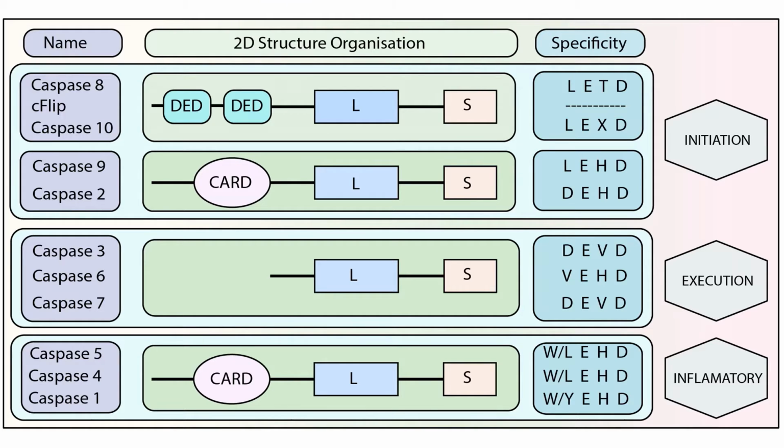Currently, we are working with apoptotic caspases, specifically the ones that are involved in the extrinsic pathway of apoptosis. In the extrinsic pathway, we have initiators and executioners. The initiators come upstream in the pathway, whereas the executioners come downstream. The initiators have a long prodomain. If we look at the figure here, the two dead domains with caspase 8, C flip and 10, they have a long prodomain, and executioners have a short prodomain.